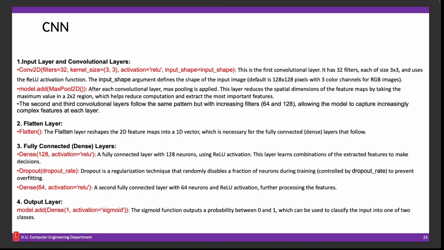Our last model, which is the traditional model, is the CNN, a Custom Convolutional Neural Network. This model was designed from scratch with three convolutional layers. Each layer had progressively increasing filters, followed by a ReLU activation and max pooling to reduce dimensionality while retaining key features. After flattening the output, it used two fully connected layers with 128 and 64 neurons respectively, followed by a single neuron with a sigmoid activation for binary classification tasks.